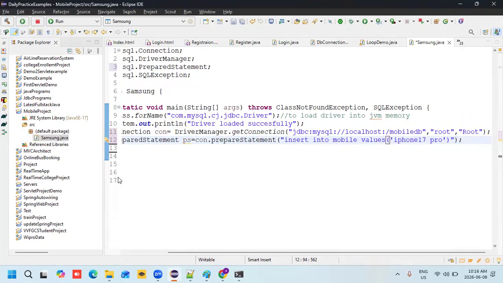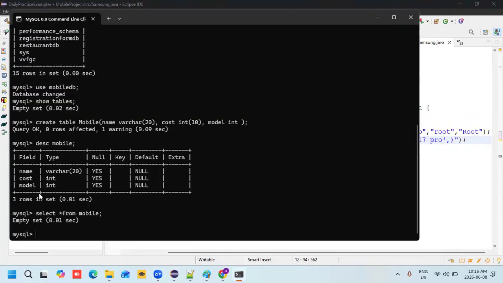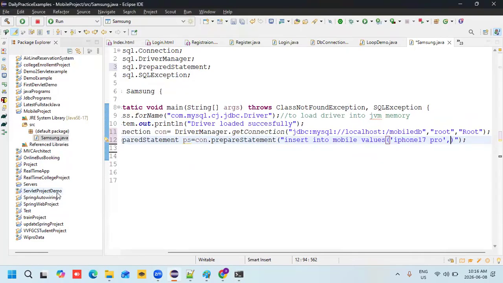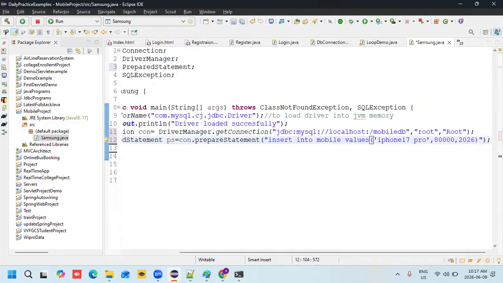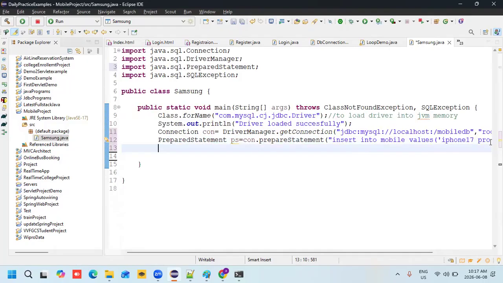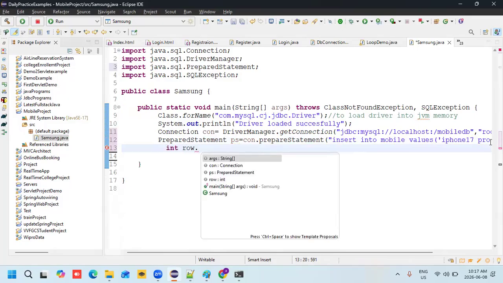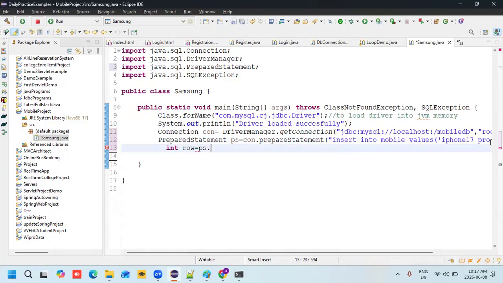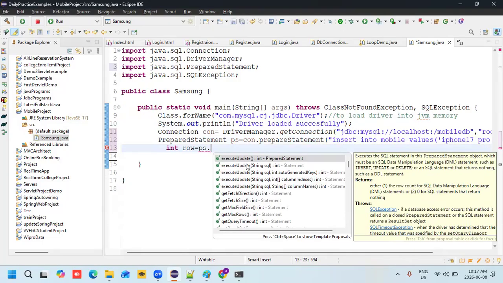Next, comma, cost and model. Cost like 80,000 and model 2026. Let me execute this. Okay, I can do it like this also. Next, we check the result, whether it is equal to ps.executeUpdate. I should use this command now.